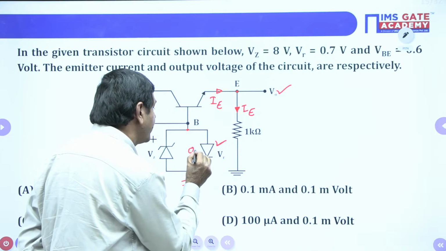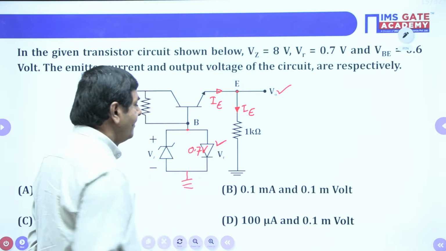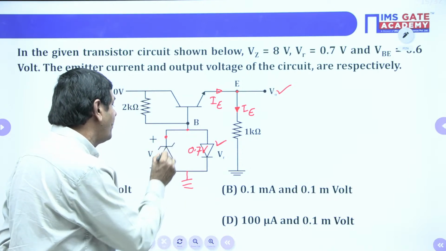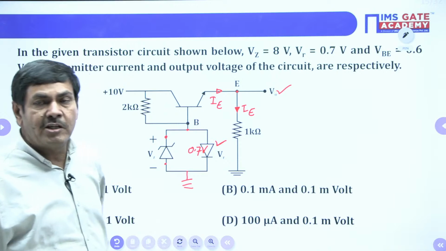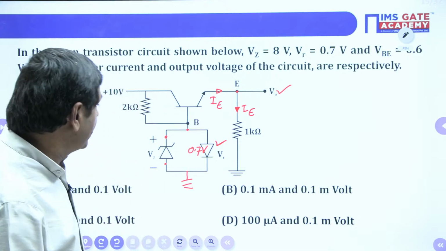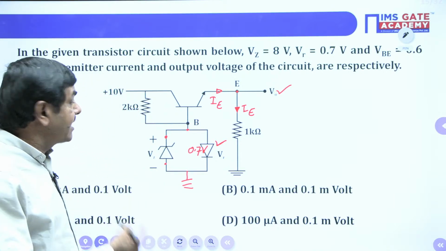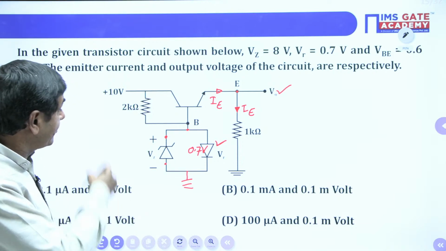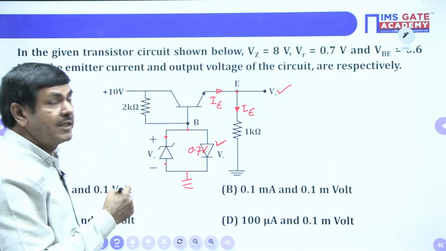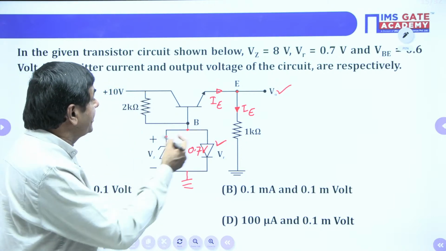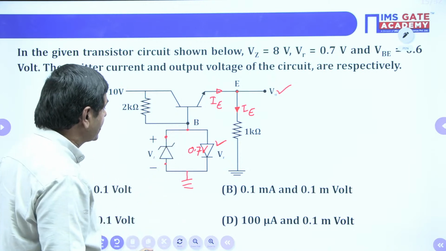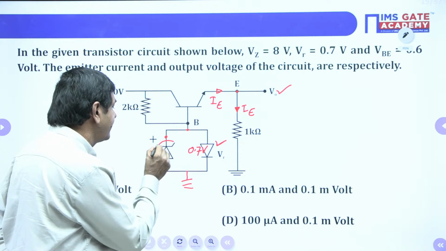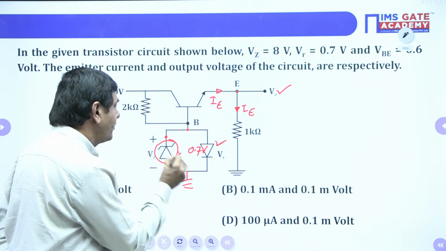Whenever the diode is operating, the Zener diode will not operate, because for it to operate it requires around 8 volts, and that much voltage will not be developed at this node. That is why the Zener diode will not operate.